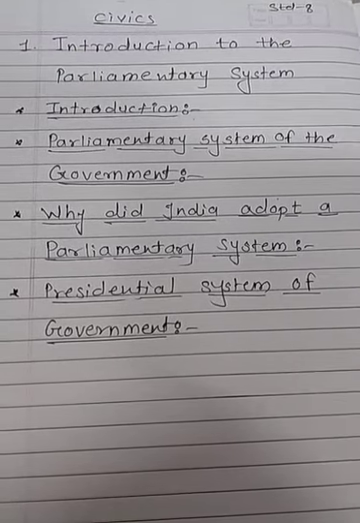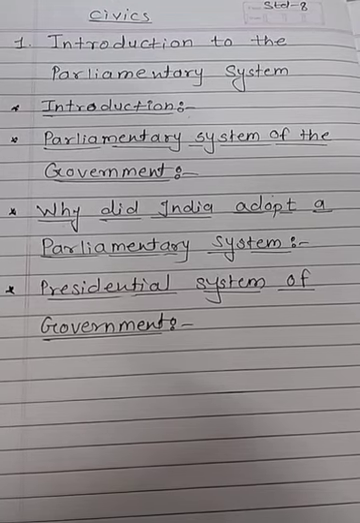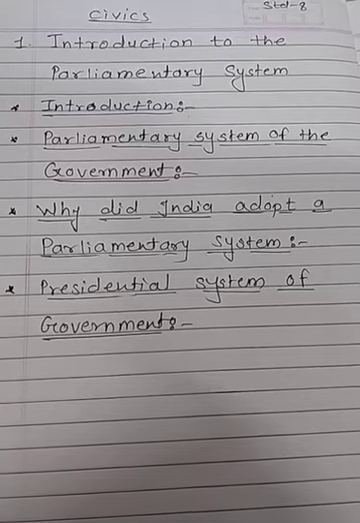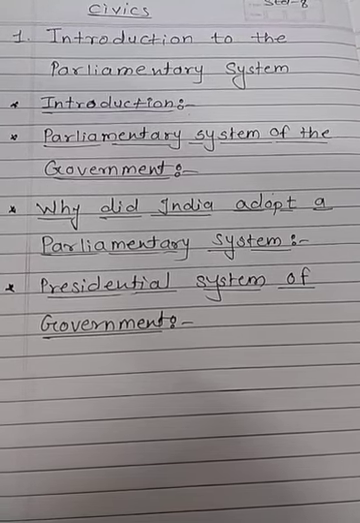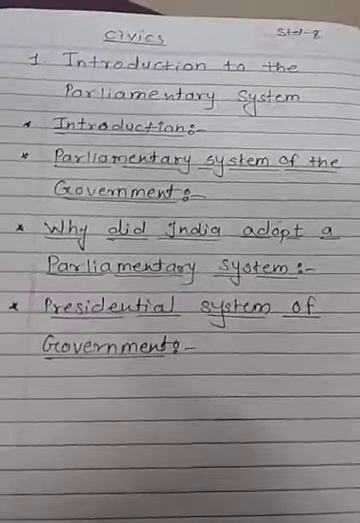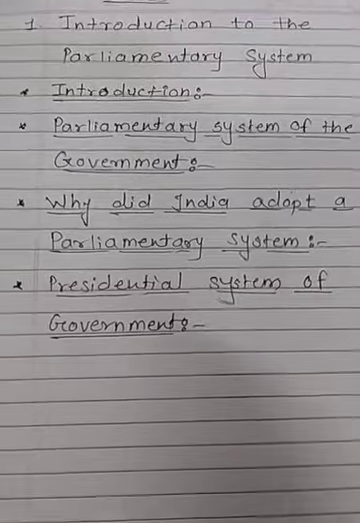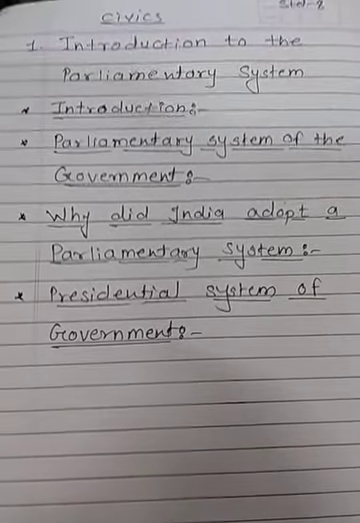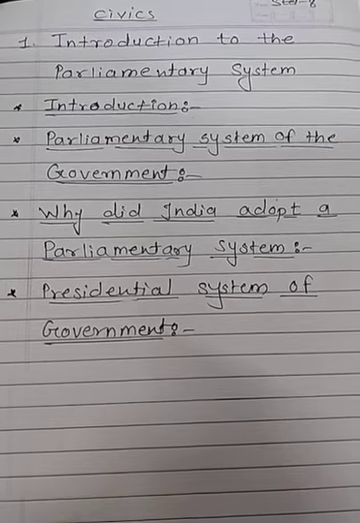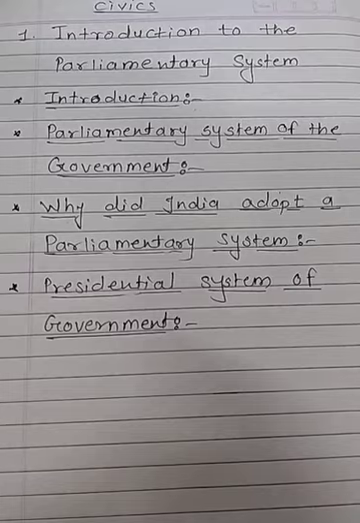The functions of these organs, their jurisdiction and limitation on their power and the interrelationship between these organs are decided by the constitution. It is the nature of their interrelationship that determines the system of government adopted in a particular country. There are two main types of government system that are followed: parliamentary system and presidential system. So first we learn about the parliamentary system of the government.